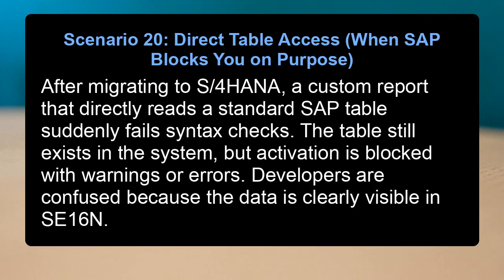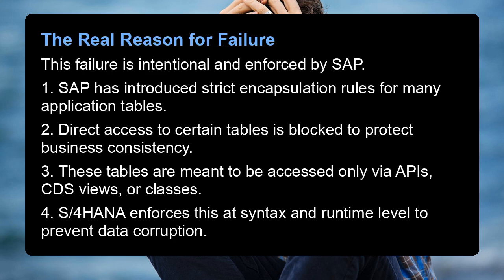Scenario 20. Direct table access, when SAP blocks you on purpose. After migrating to S/4HANA, a custom report that directly reads a standard SAP table suddenly fails syntax checks. The table still exists in the system, but activation is blocked with warnings or errors. Developers are confused because the data is clearly visible in SE16N. The real reason for failure.